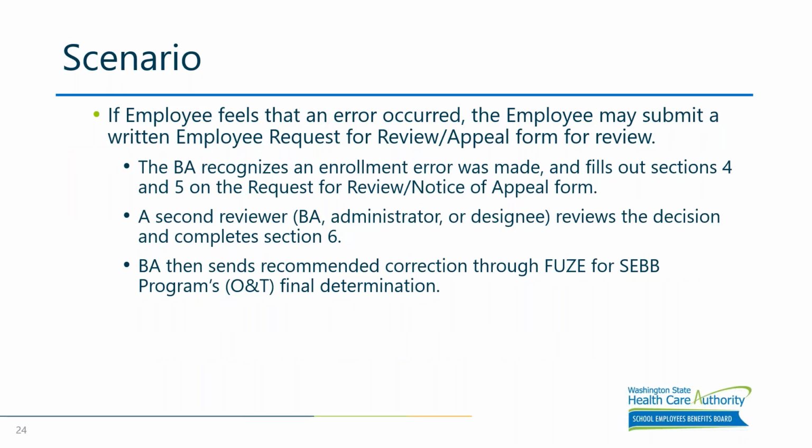So in summary, if an error occurs, the BA recognizes the enrollment errors and fills out sections 4 and 5 of the form. It's really important that a separate person, not the one making the review, actually reviews the form as well and signs off as a third independent person. And then the next step is that the form needs to be sent in for final determination by Outreach and Training, so that we can make sure we can handle it under the error correction process.